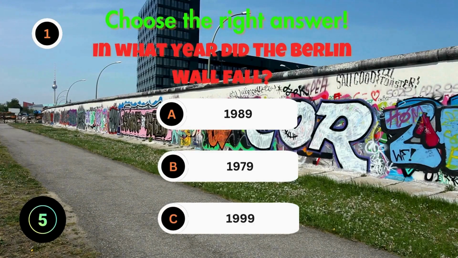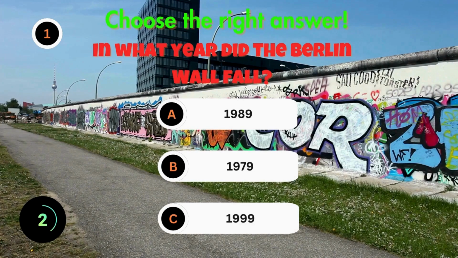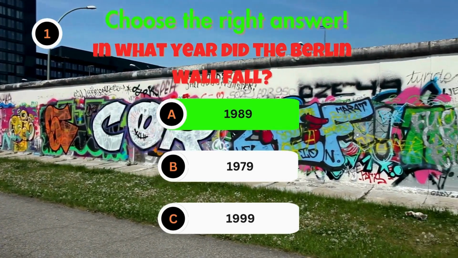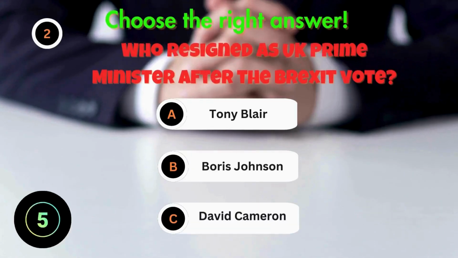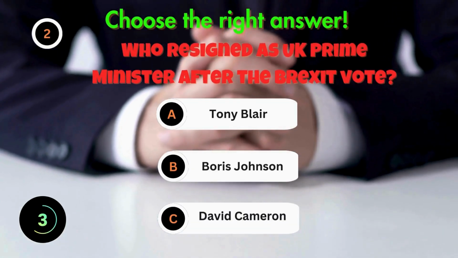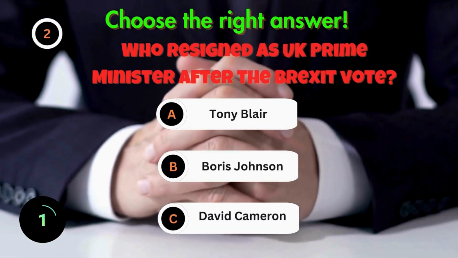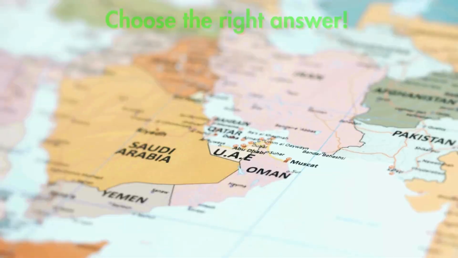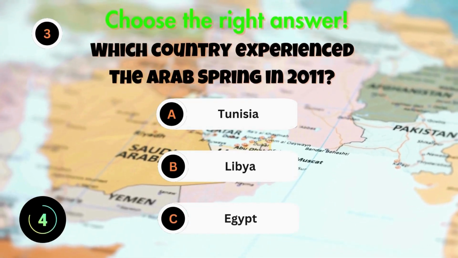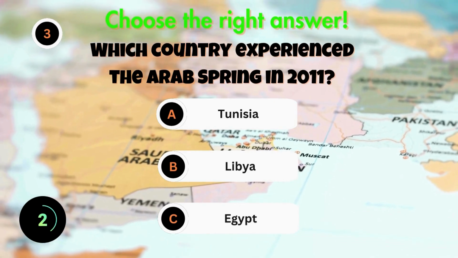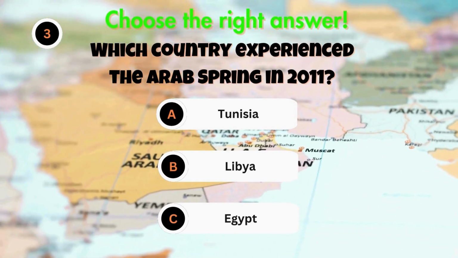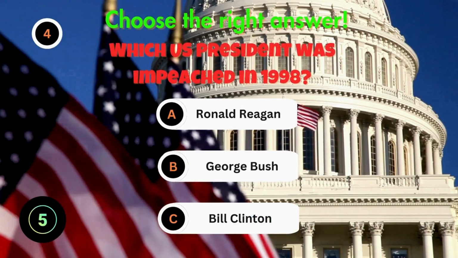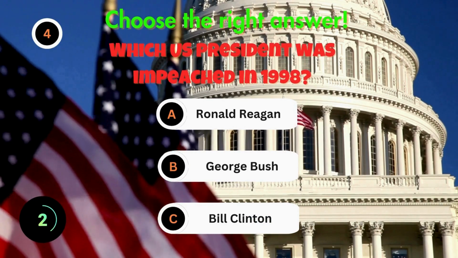In what year did the Berlin Wall fall? Who resigned as UK Prime Minister after the Brexit vote? Which country experienced the Arab Spring in 2011? Which U.S. president was impeached in 1998?